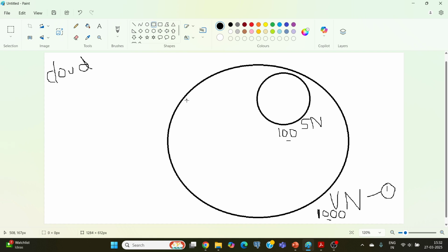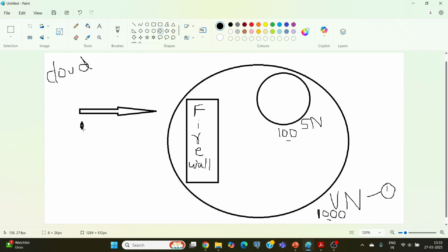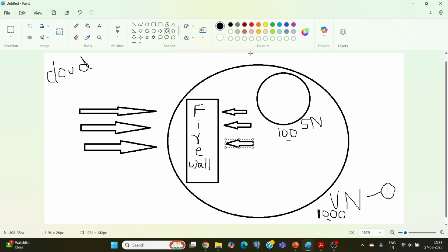Once the virtual network and the subnet are created, one more important feature is security, which is nothing but a firewall. This is a firewall which protects our virtual network from unauthorized users. This is just like a security guard at the entrance gate, which monitors everything that is coming in and going out from the network. So a firewall is a security mechanism used to protect our virtual network.